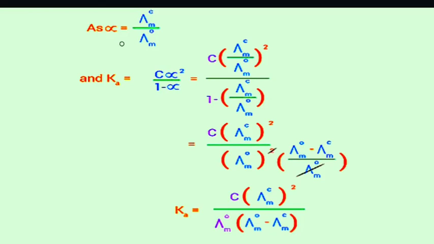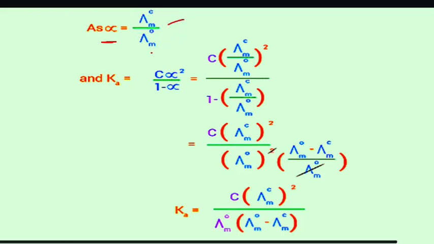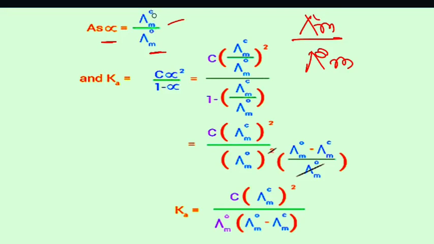Now what is alpha? You have read alpha is the degree of dissociation. It is the ratio of molar conductance and limiting molar conductance, lambda m by lambda naught m. Lambda m C indicates molar conductance and lambda naught m indicates limiting molar conductance.